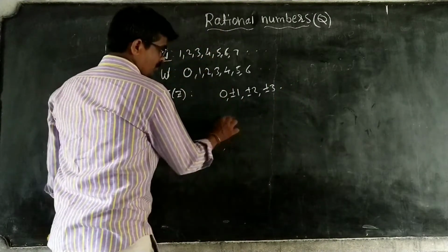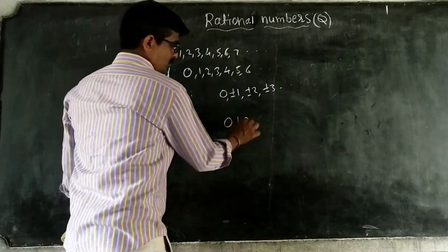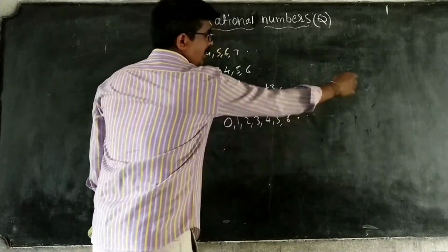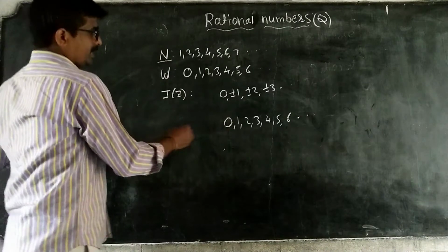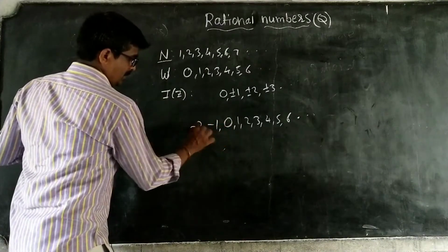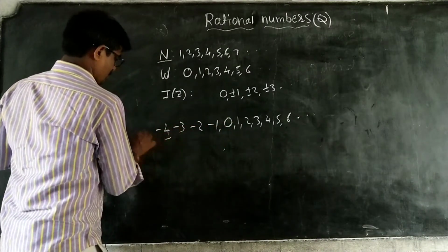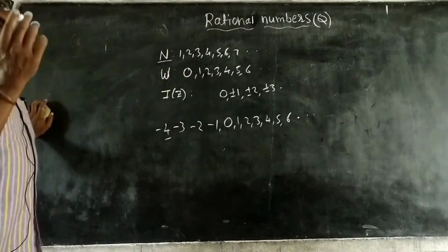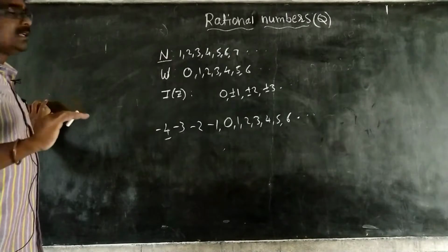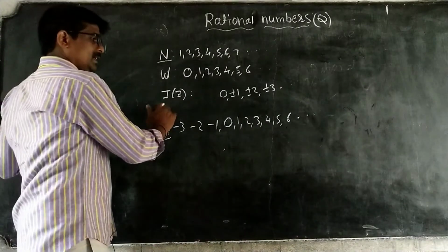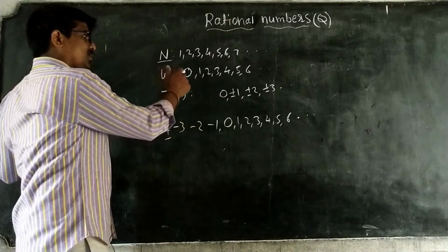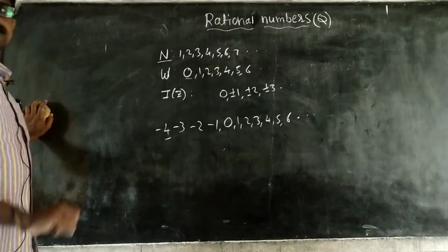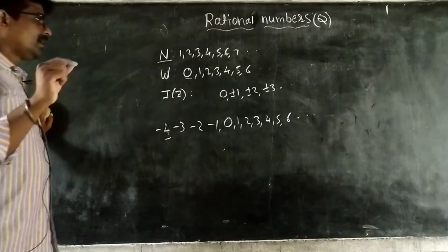That means you take 0 in the middle, 1, 2, 3, 4, 5, 6, and also minus 1, minus 2, minus 3, minus 4. 0 has no positive or negative sign. Integers are plus or minus whole numbers including 0. Okay, understand?